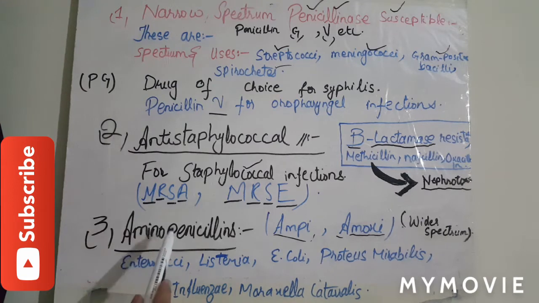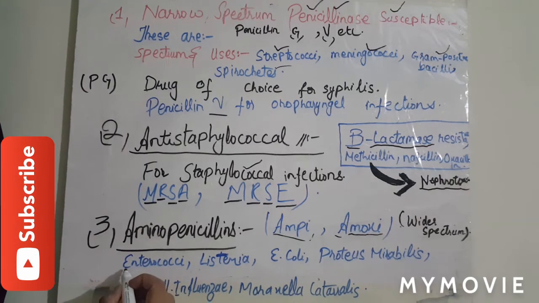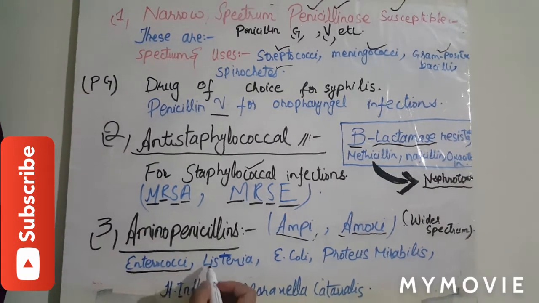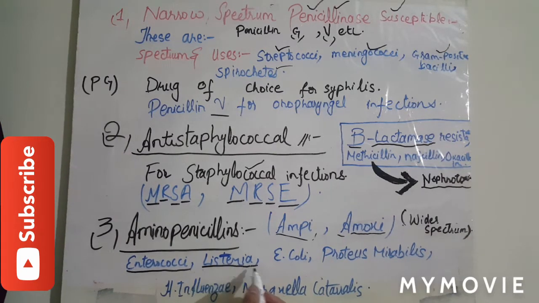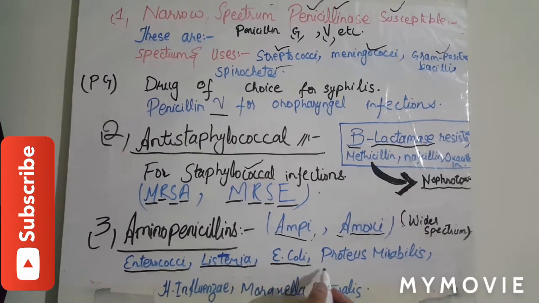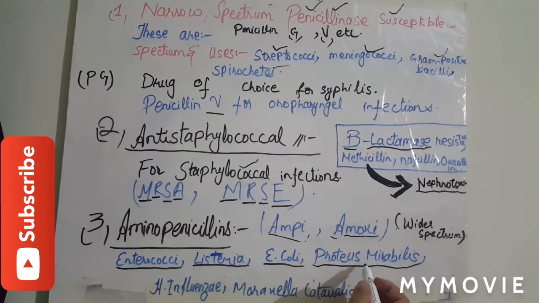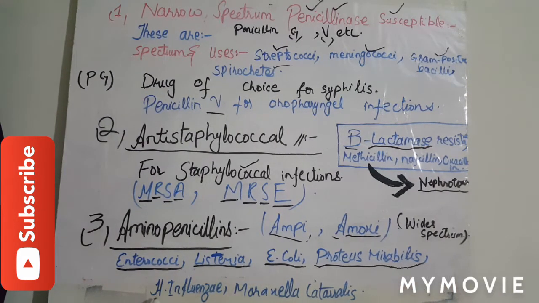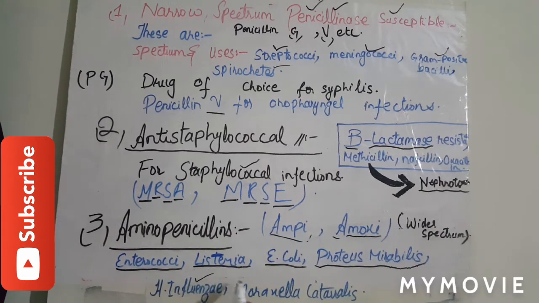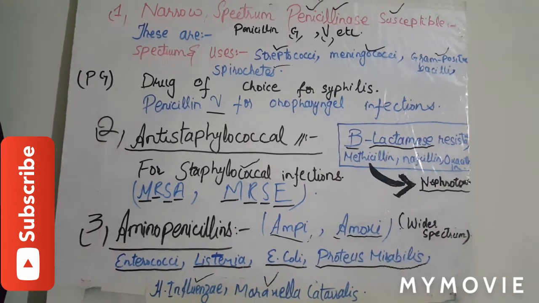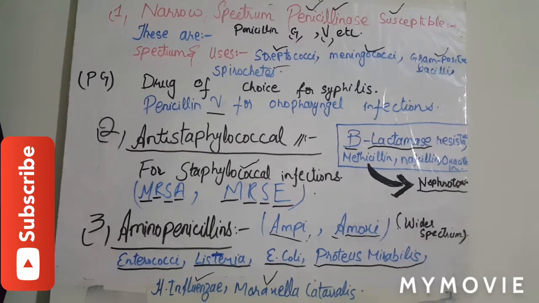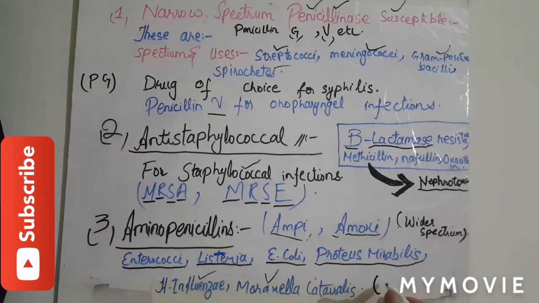But these drugs are also active against enterococci, Listeria monocytogenes, Escherichia coli, Proteus mirabilis, Haemophilus influenzae, Moraxella catarrhalis, but these drugs are not active against Pseudomonas and Enterobacter.